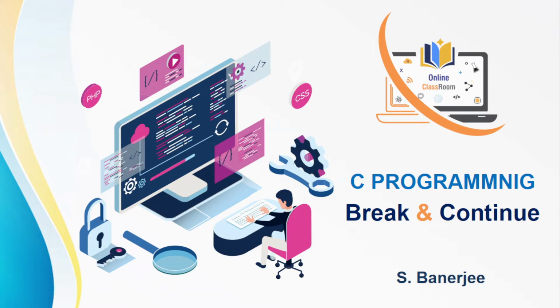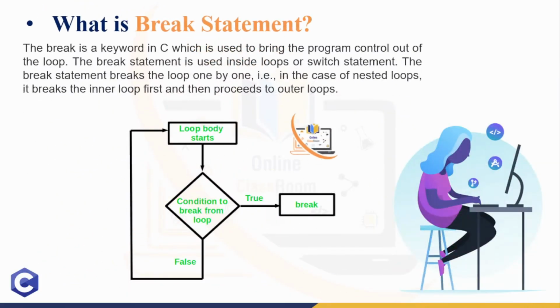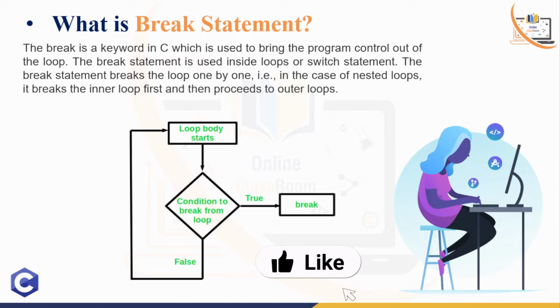Today we are going to discuss the break and continue statement in C programming. So let's go to the topic. Before going to discuss, at first we have to know what the break statement is. Break is a keyword in C which is used to bring the program control out from the loop. In my previous video, we already discussed the different types of loops.